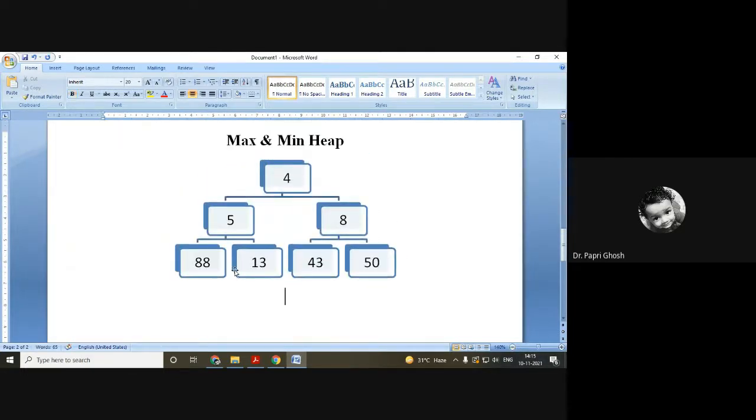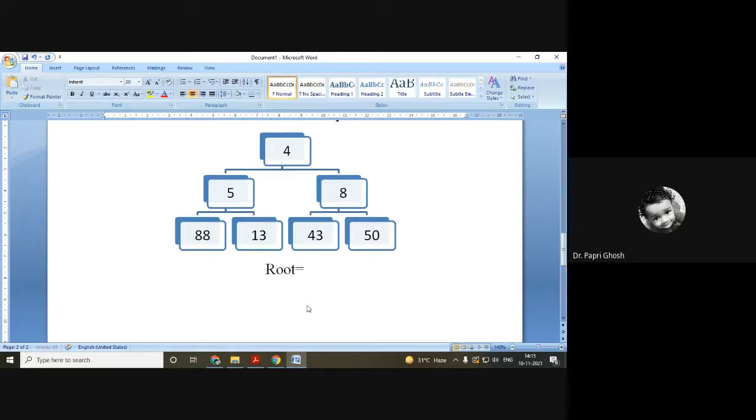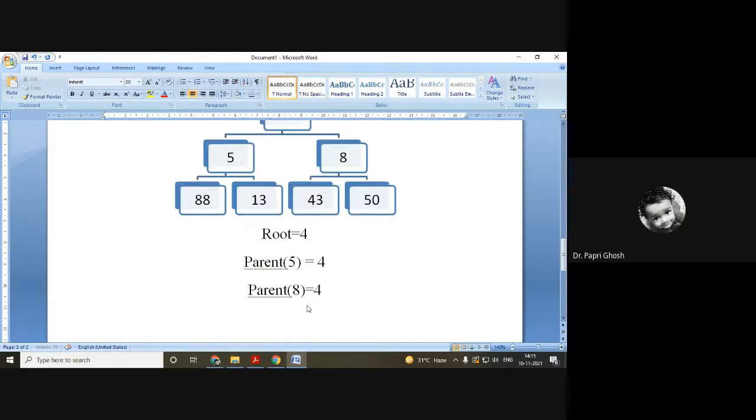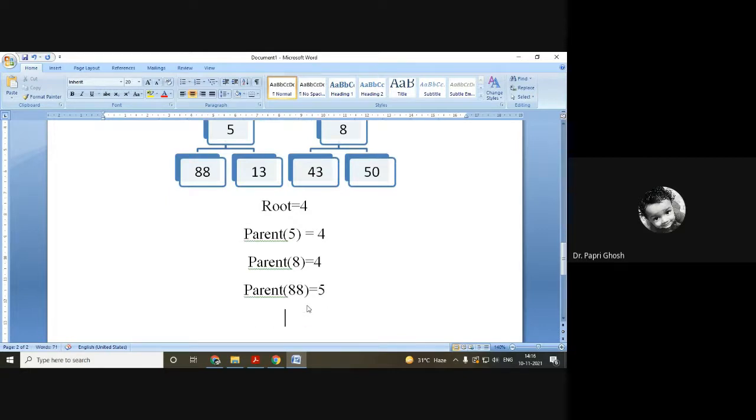Like, the root is 4, the parent of 5 is 4, the parent of 8 is 4, the parent of 88 is 5, the parent of 13 is 5. So by using this, we may consider a function of parent which indicates who is the parent node of a given node.